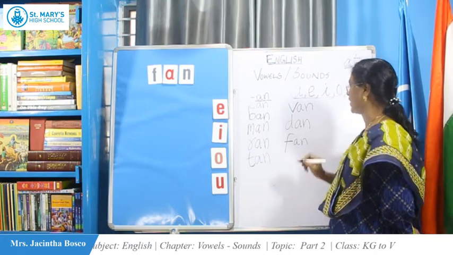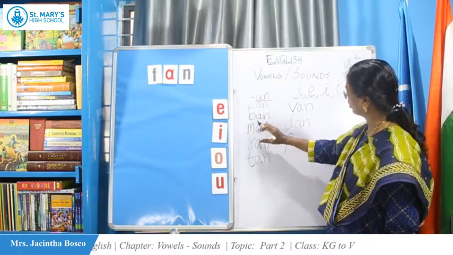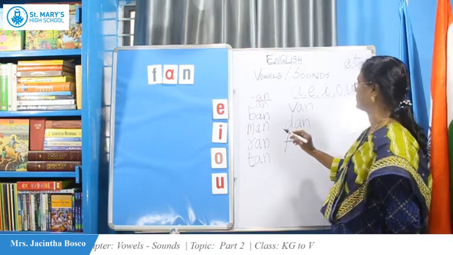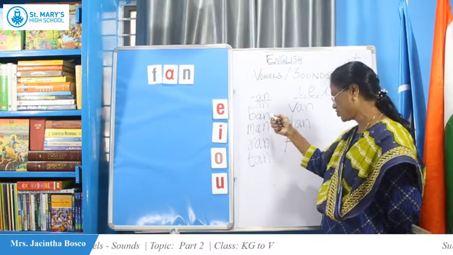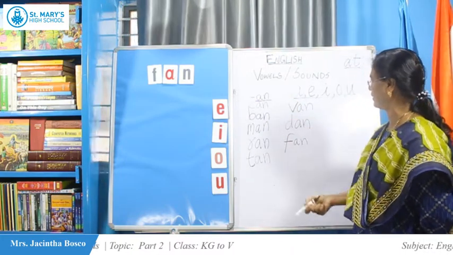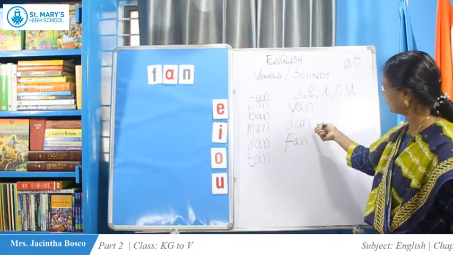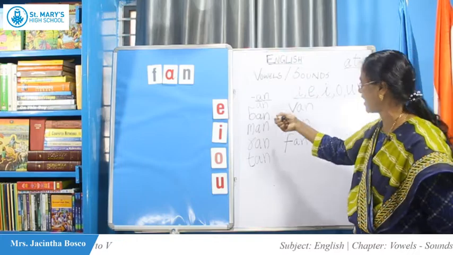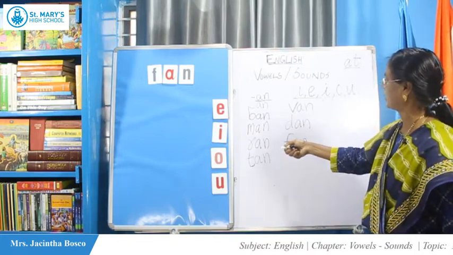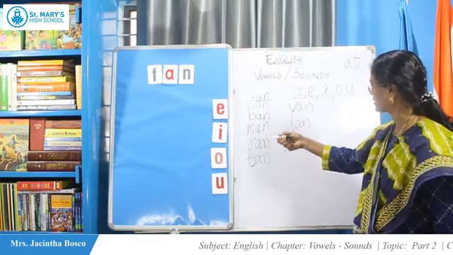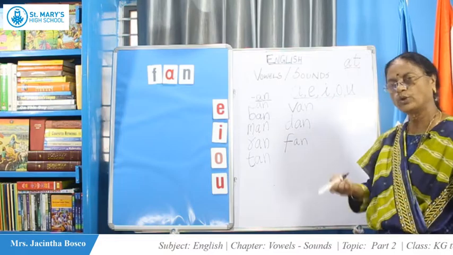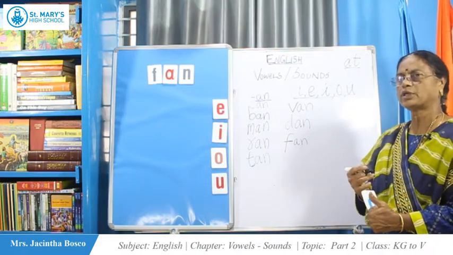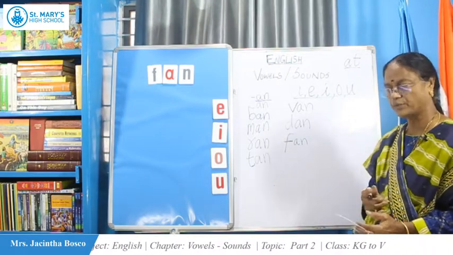Now according to the alphabetical order, ban comes first, then can. After that what comes? Dan. Next, fan, man, then ran, tan, van. Will you put it in alphabetical order and write it?